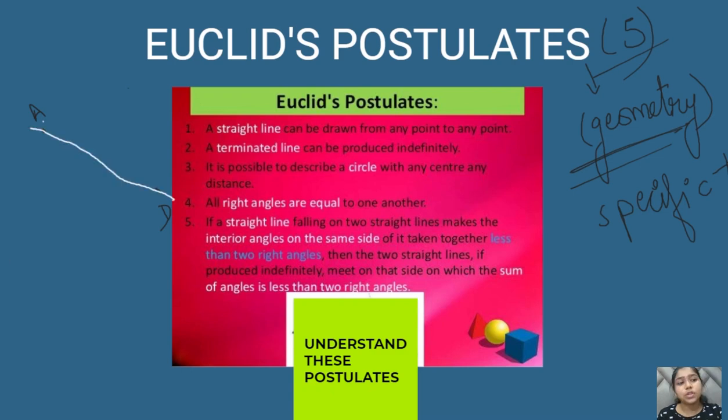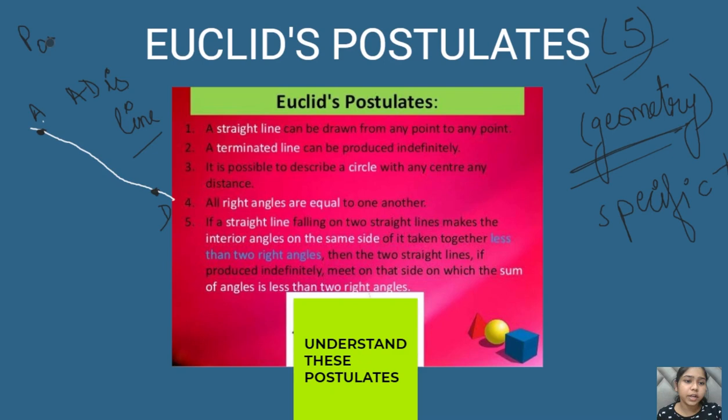So this is what it meant, that you can just make any line by joining the 2 points. These are the 2 points, and we make a line: AD is the line between the 2 points A and D. Okay, so our next postulate, this is the postulate number 1.